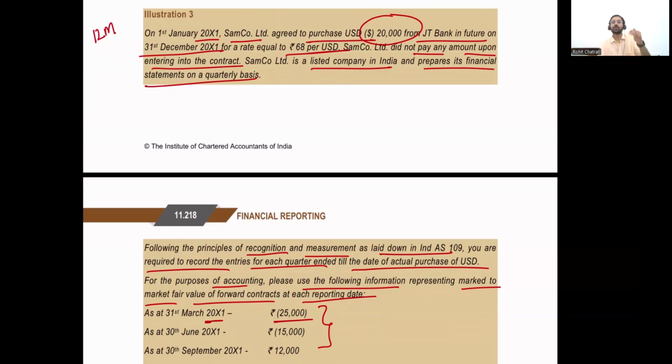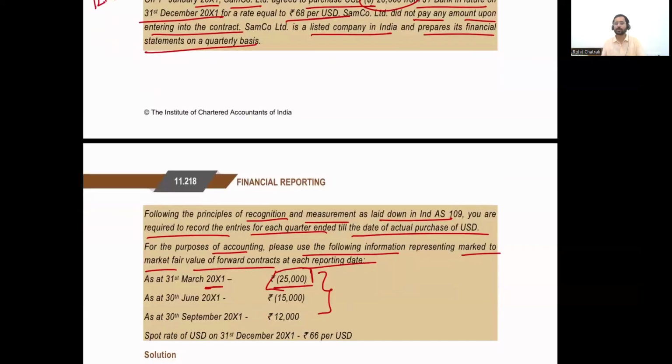Let's say the rupee per dollar has fallen down to 65. I have agreed to purchase it at 68, but in the market it's available at 65, which means that I am having a loss. I'm paying 3 rupees extra per dollar, and therefore I have a negative fair value. I'm sitting on a loss.